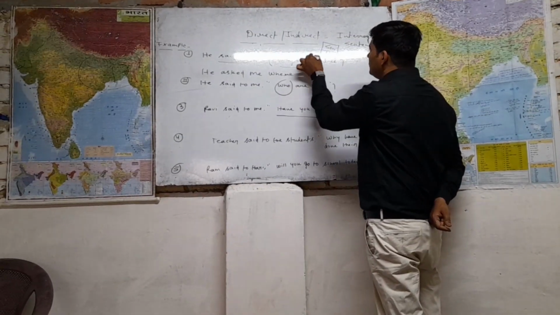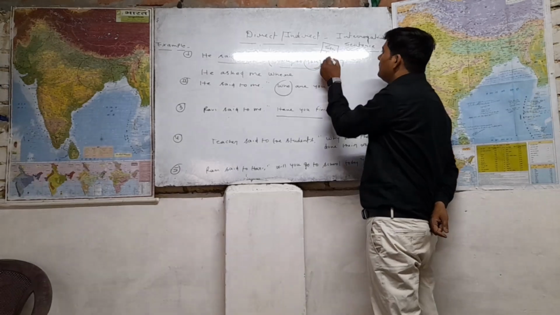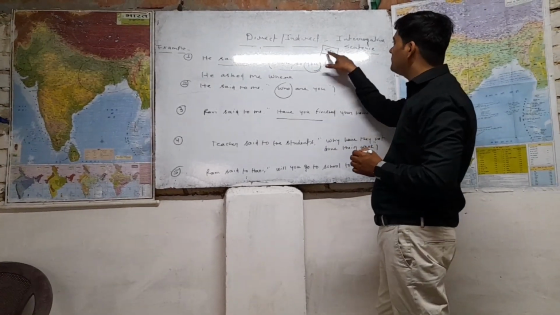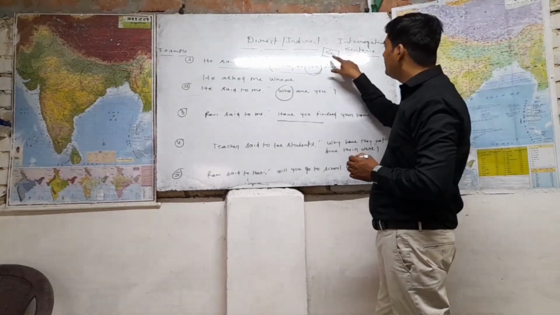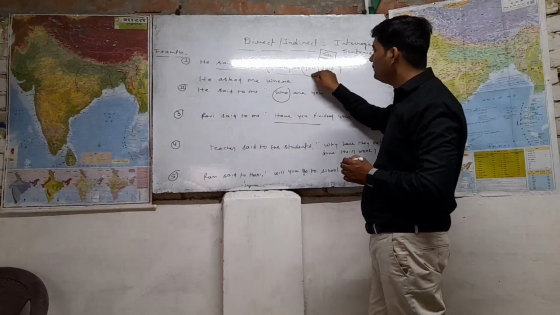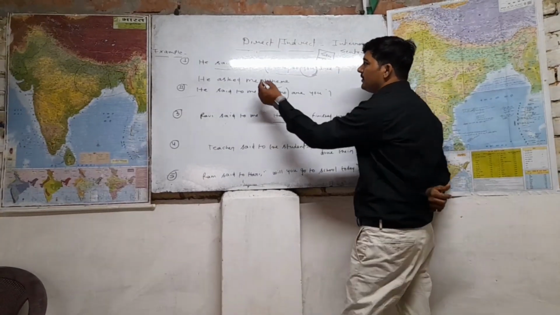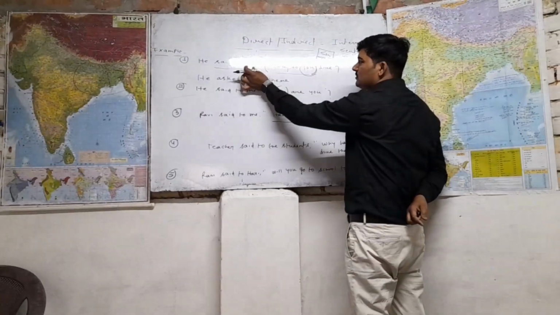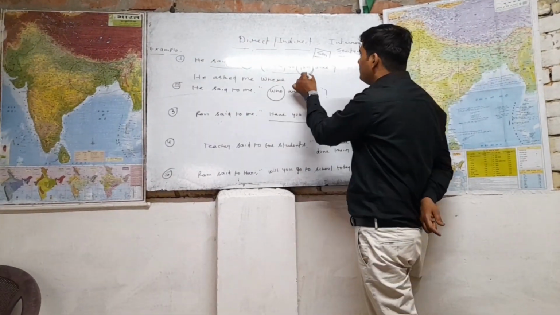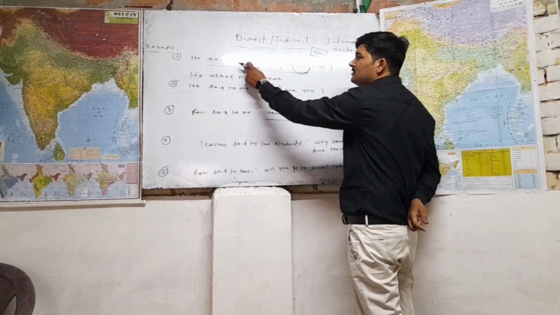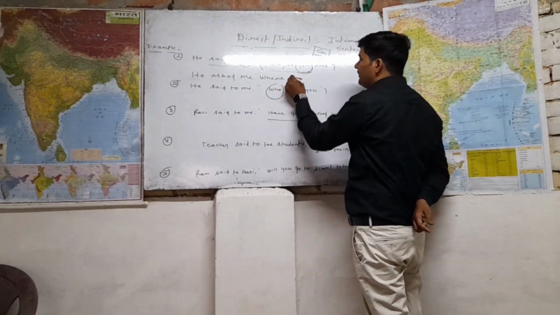Suppose this is "you" and this is second person. As you know, there is one rule, SON by 1, 2, 3, where the first person changes according to the subject and the second person changes according to the object. So here "you" is second person and is going to change according to the object of the reporting verb. In the object, "me" is first person and "you" is in the subjective case. So what will be the subjective case of "me"? It will change into "I".